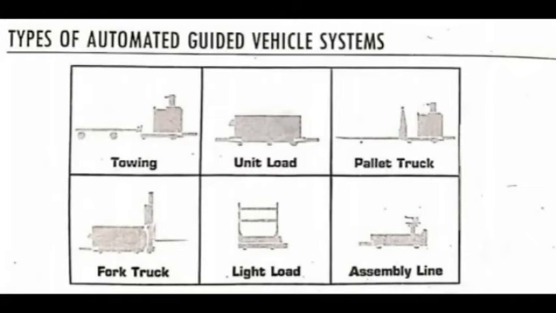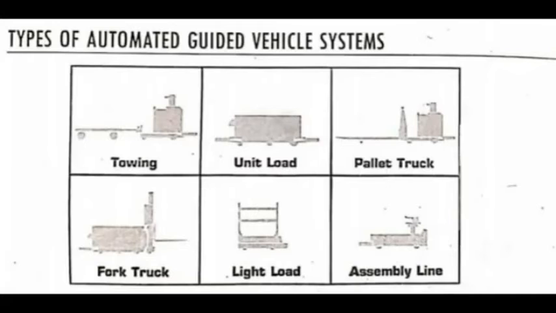It can be loaded and unloaded automatically or manually. For load transportation, the vehicle normally moves along the path to a specific storage area destination, then lowers the pallet forks to the floor, pulls out from the pallet, and then automatically returns empty to the loading area.